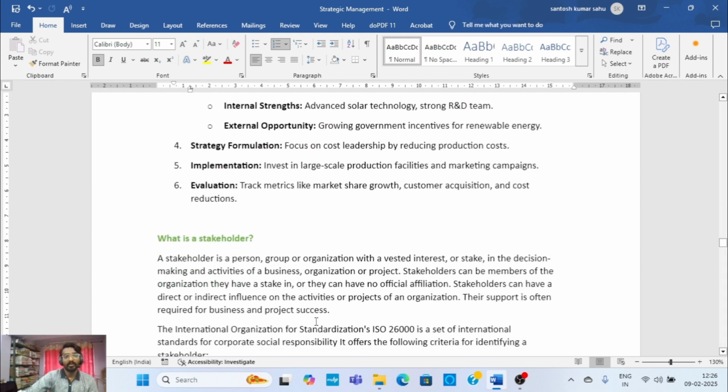Then fourth is strategy formulation, which focuses on cost leadership by reducing production costs. Then implementation: investing in large-scale production facilities and marketing campaigns. Then sixth is evaluation, where we track metrics like market share growth, customer acquisition, and cost reduction.